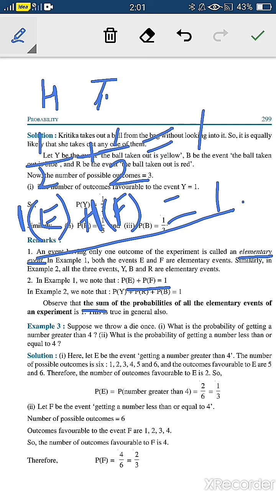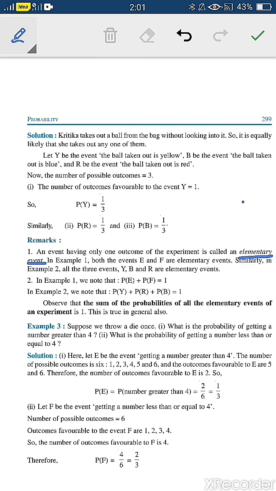The sum of the probabilities of all the elementary events of an experiment is always equals to 1. So if you have an example like throwing a die, you knew that the outcomes are 1, 2, 3, 4, 5 and 6.